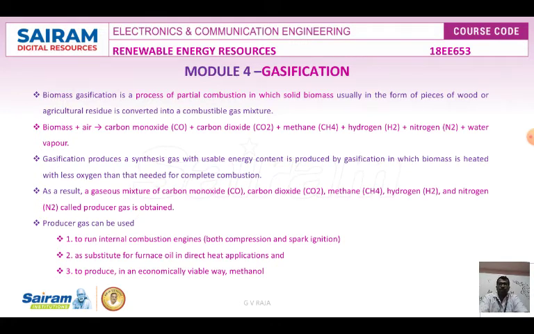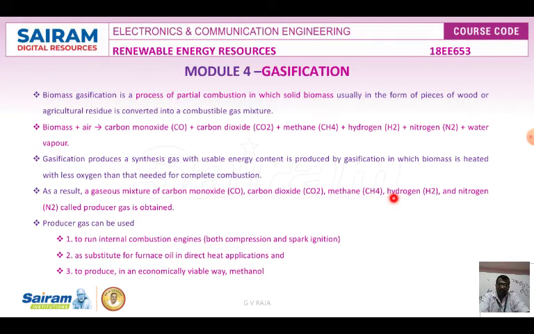Gasification produces synthesis gas with usable energy content. In the gasification process, the biomass is heated with less oxygen, and then it produces gas. The gaseous mixture of carbon monoxide, carbon dioxide, methane, hydrogen and nitrogen is called producer gas.